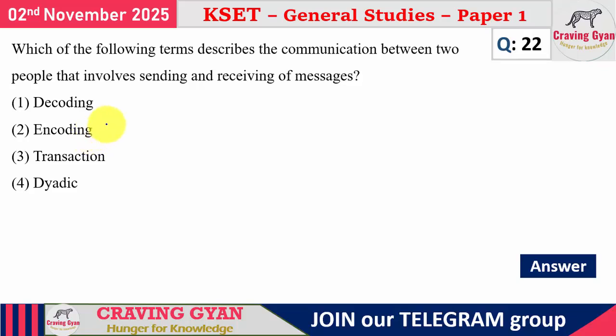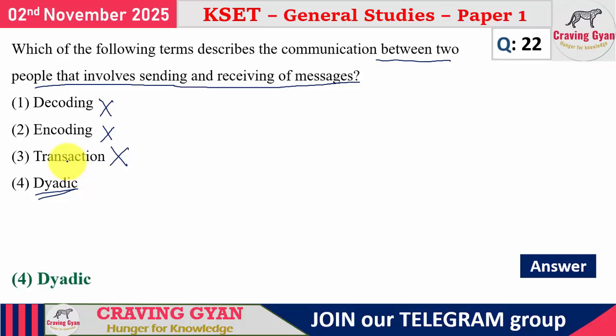In question number 22, what they have given is, which of the following terms describes the communication between two people that involves sending and receiving of messages? It is messages, not money. So which option can you eliminate? Transaction. Even I made a mistake while attending this question. Encoding and decoding are the techniques, nothing but encryption techniques. A transmitter and receiver you are going to use, that's it. So dyadic is the one which describes the communication between the two persons. So for the 22nd, option number 4 is going to follow.